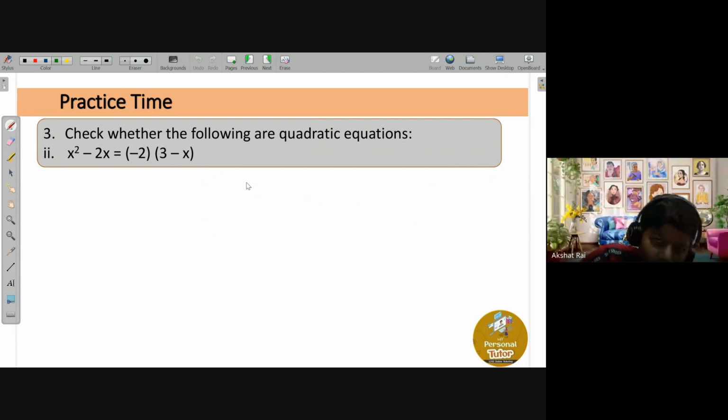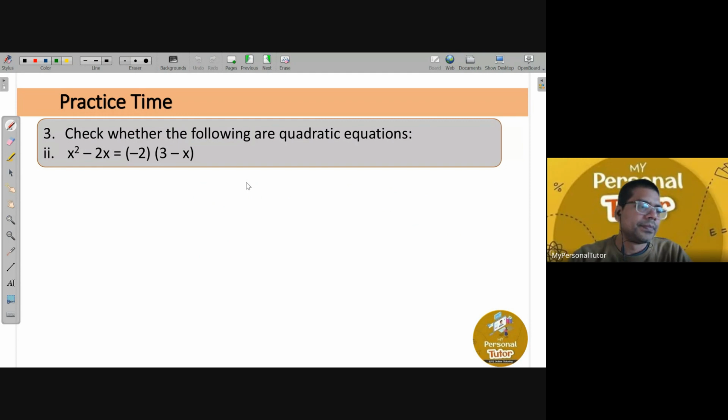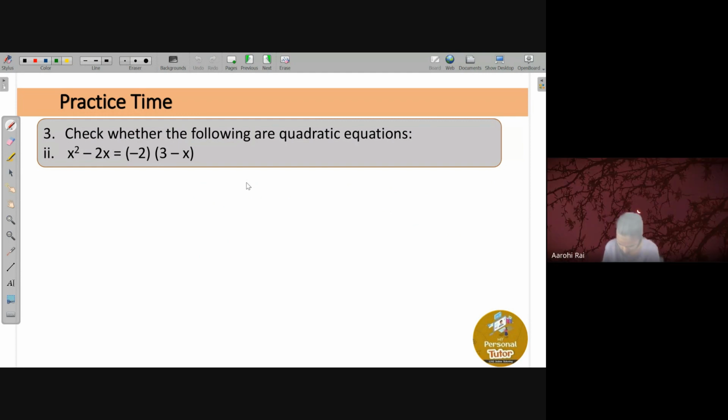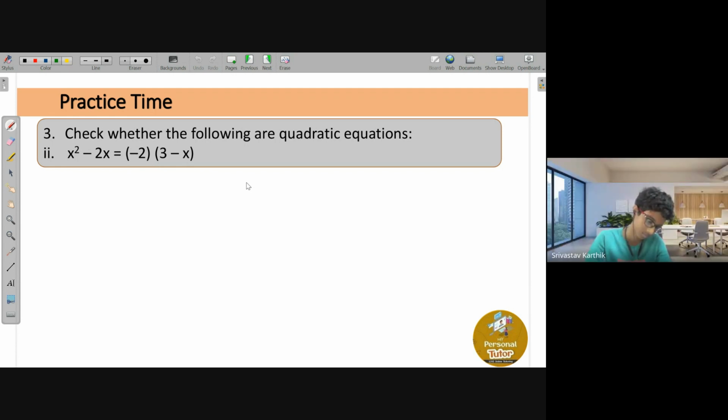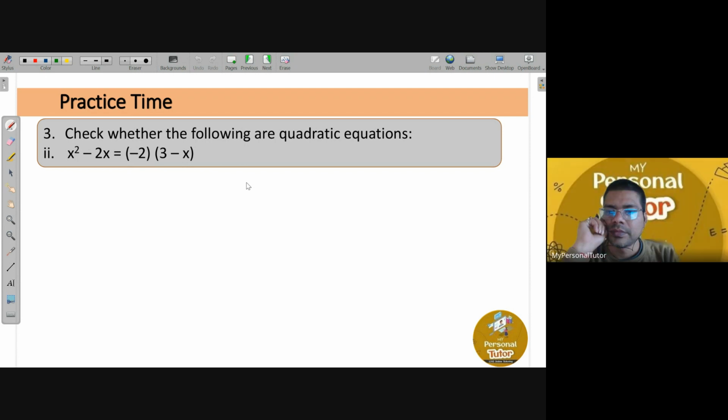Everyone, please do it very clearly. All right, so is it a quadratic equation, Arohi?